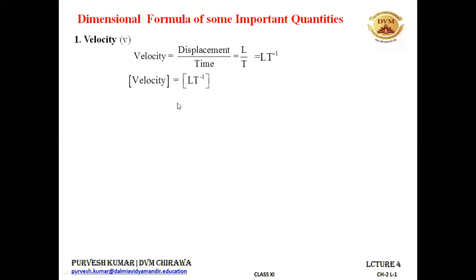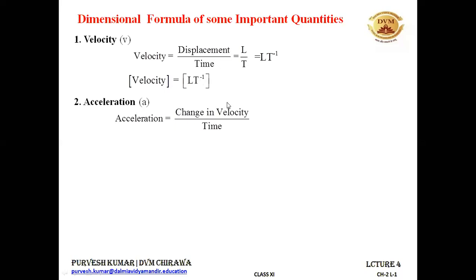Let's take the second physical quantity, and this physical quantity is acceleration. We know the formula for acceleration is change in velocity upon time. We know this very well. All right or not? So acceleration is change in velocity upon time. Change in velocity means that there is the dimension of velocity, because when you subtract velocity from velocity, it becomes velocity only. So change in velocity has the dimension of velocity.